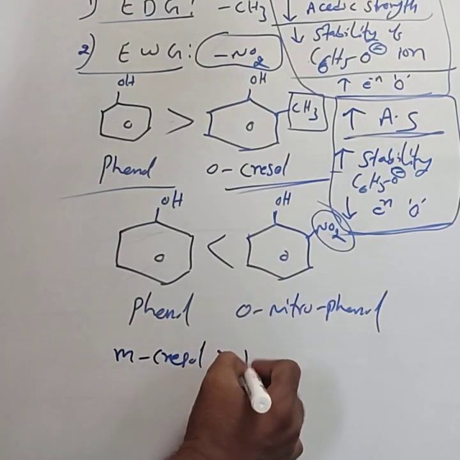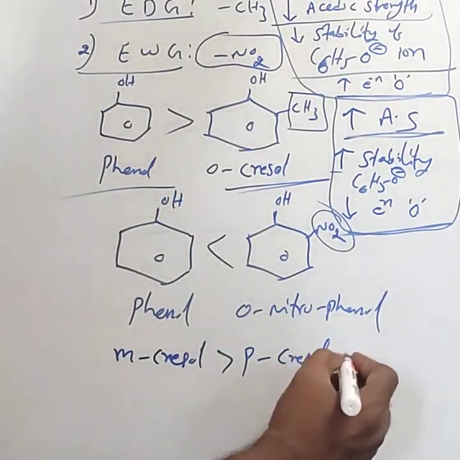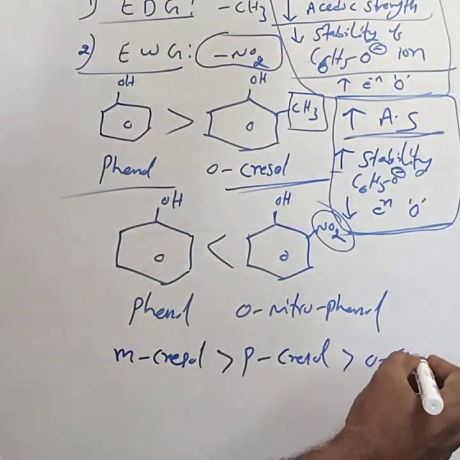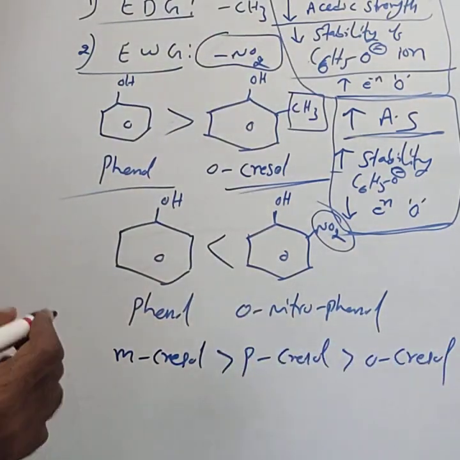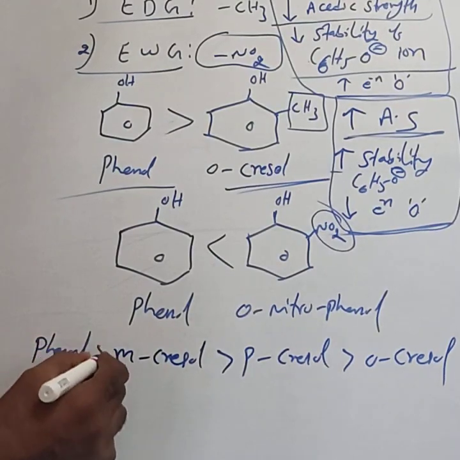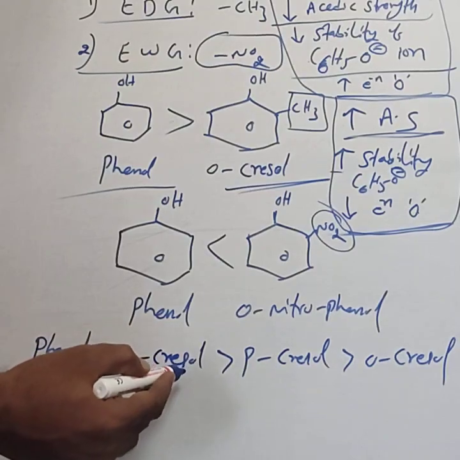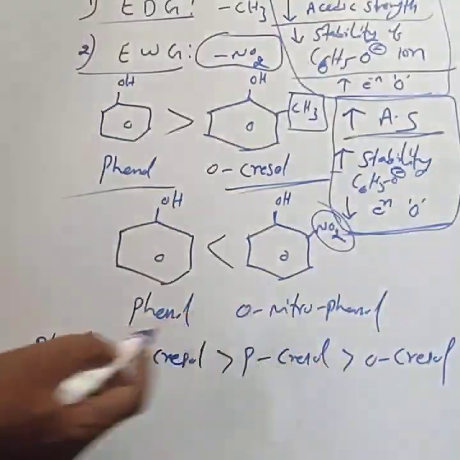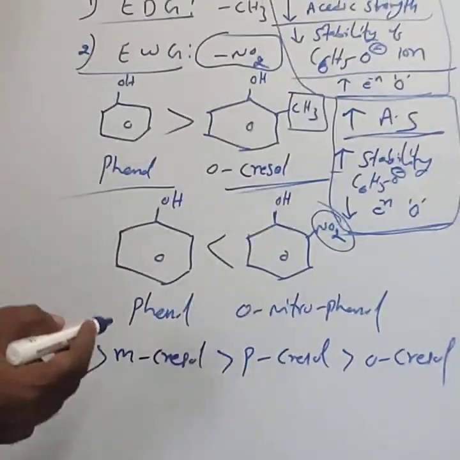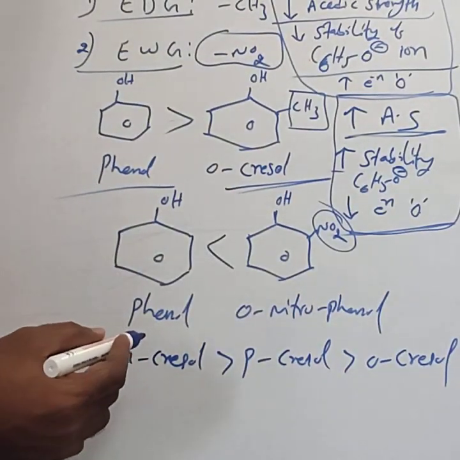Next one is paracresol. Next one is orthocresol. Generally, phenol is more acidic than the metacresol, paracresol, and orthocresol. You remember this as MPO for the electron donating groups.